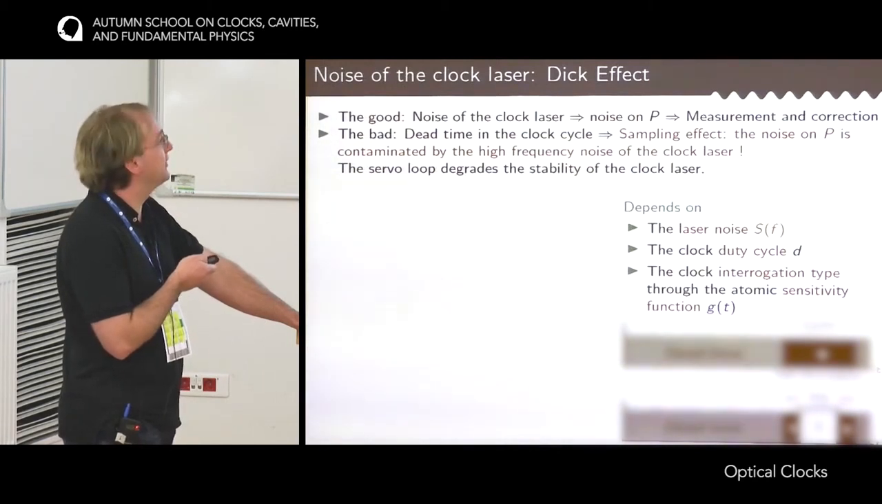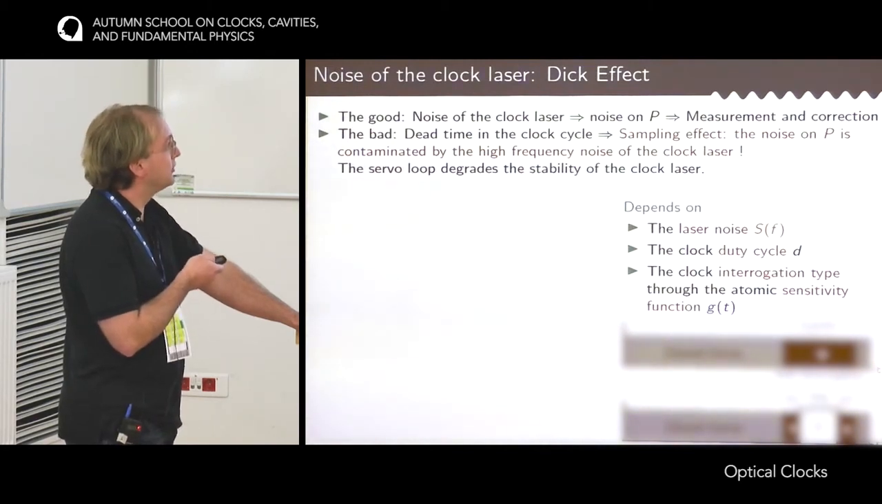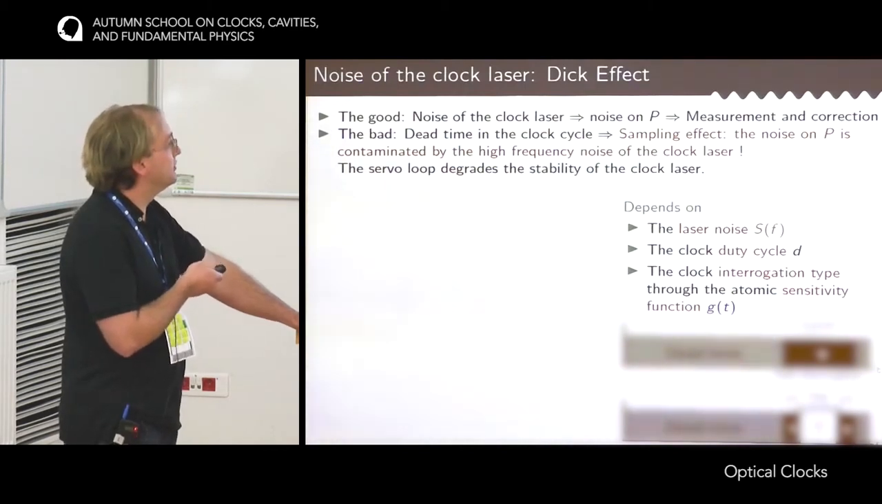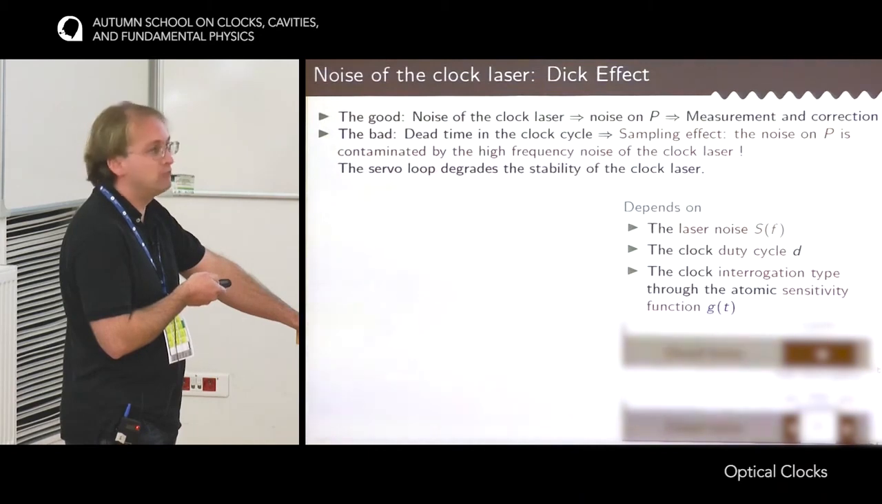To quantify this effect, we need to introduce a few quantities. Of course, what is of interest is the frequency noise of the clock laser itself, whose PSD is called S of F. What is important is the clock duty cycle, D. It's the ratio between the time the atoms are probed with the clock laser and the total clock cycle. So the smaller the dead time, the closer D is to 1. The last ingredient is the sensitivity function of the atoms, namely a function that is 0 when the atoms are not probed, and that is 1 when the atoms are probed while they are in the equator of the Bloch sphere. In between, the sensitivity function is between 0 and 1.